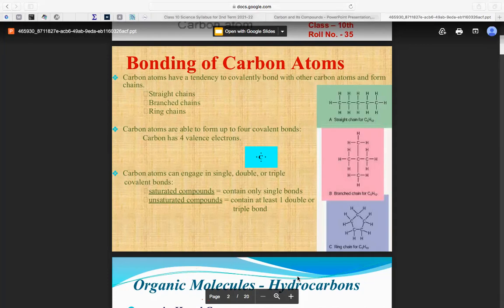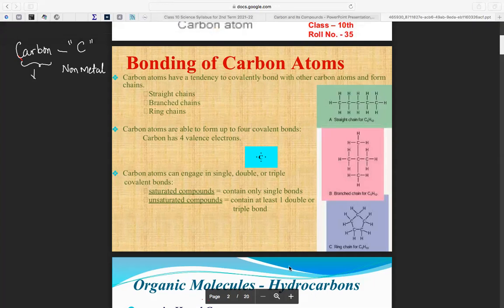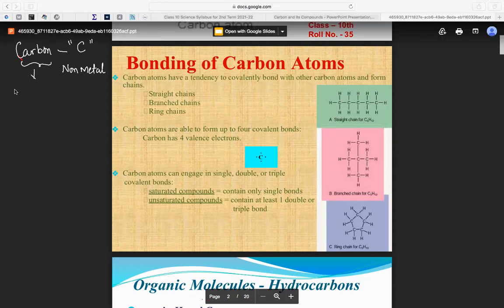Carbon. It is denoted by C and it is a non-metal. Now the atomic number: in the periodic table, each element is given a number. So the atomic number is 6.